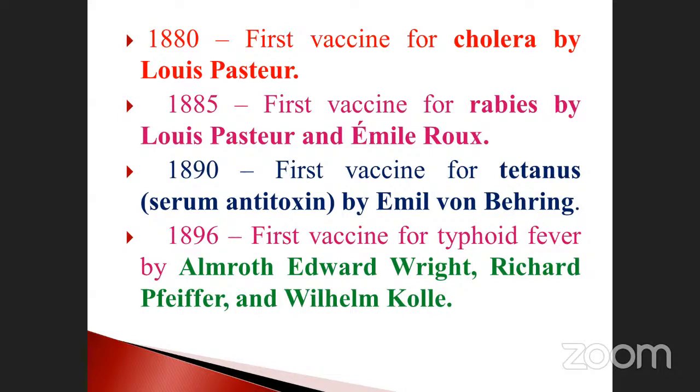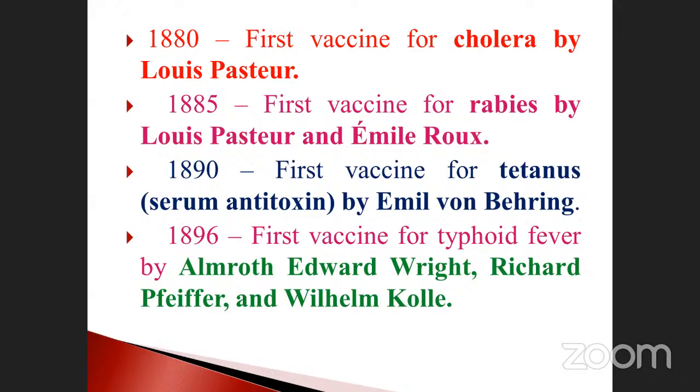See the difference: 80, 85, 90, 96. Five years difference between these three, and this one is six years. First vaccine for typhoid fever by Almroth Edward Wright, Richard Pfeiffer, and also Wilhelm Kolle. These are the scientists.